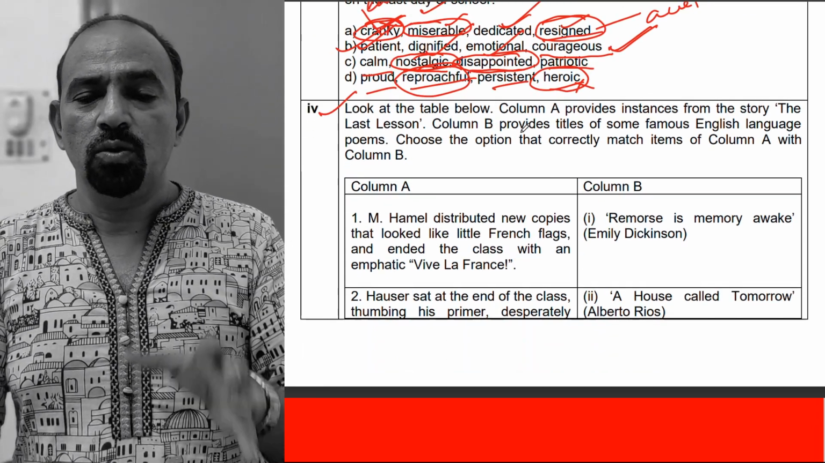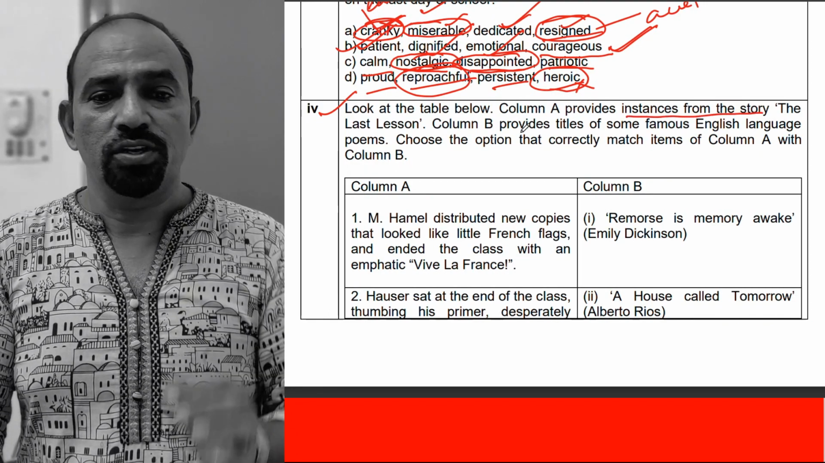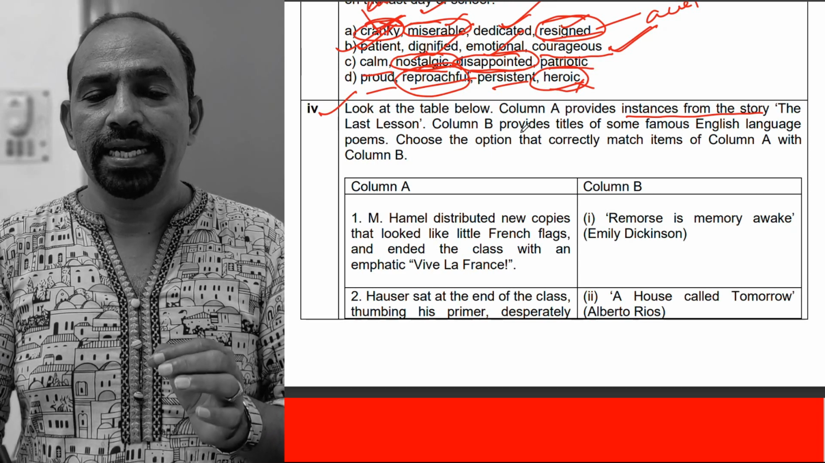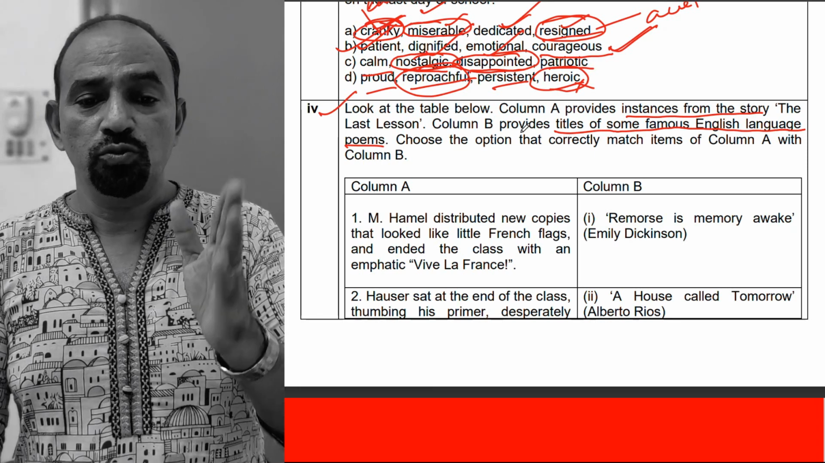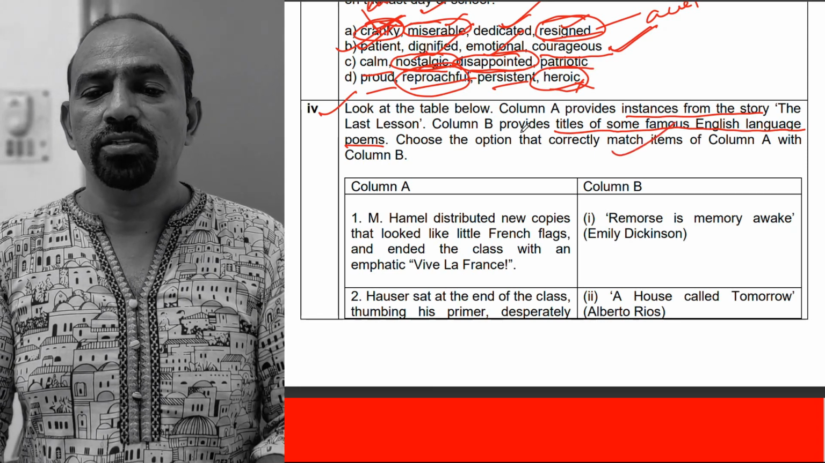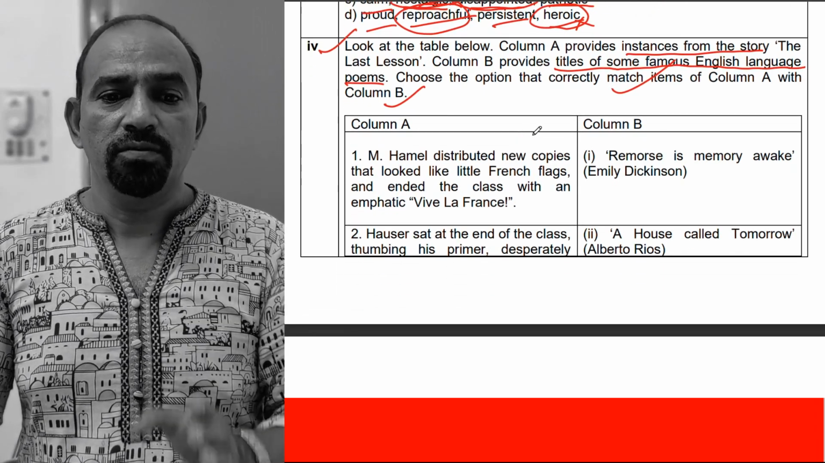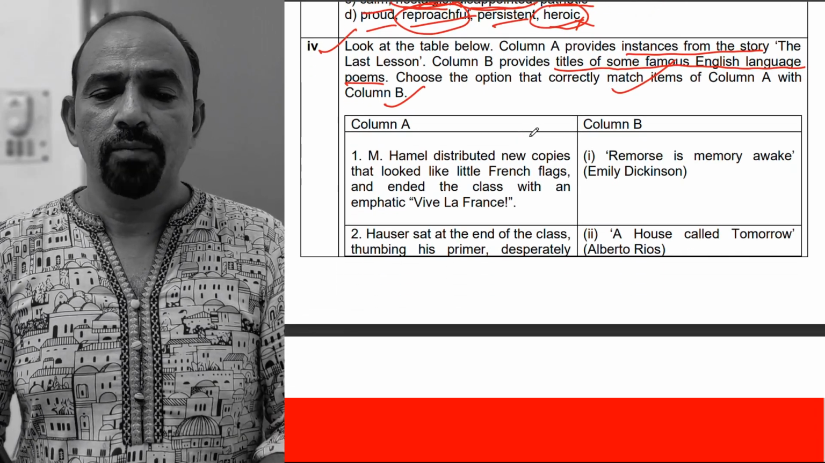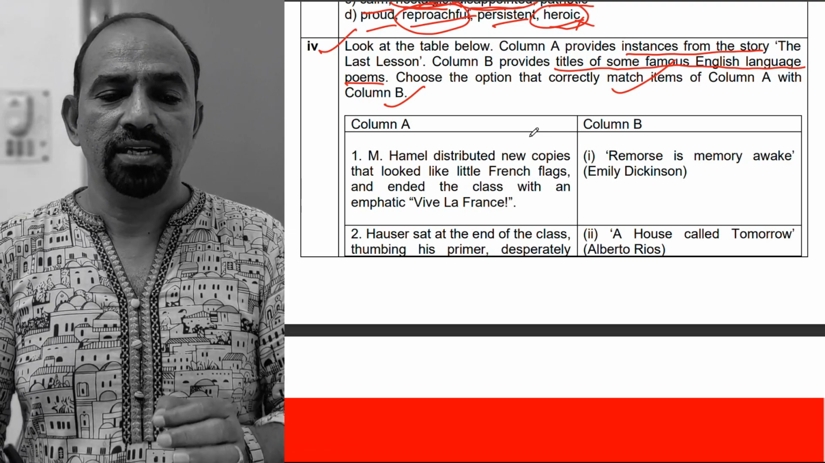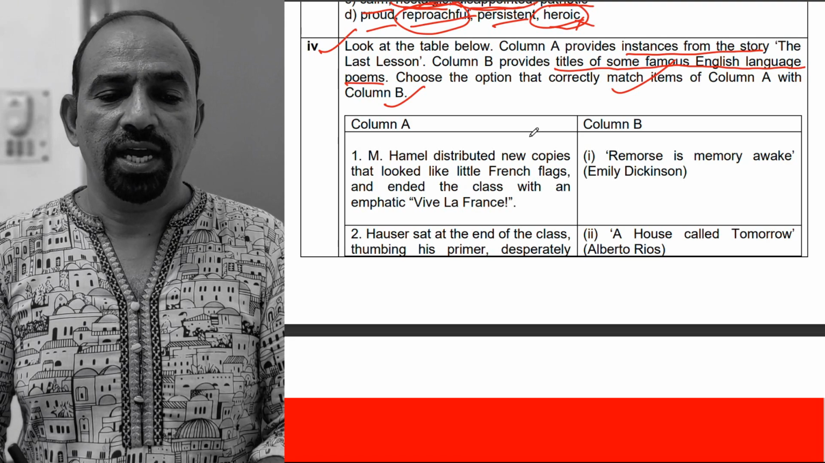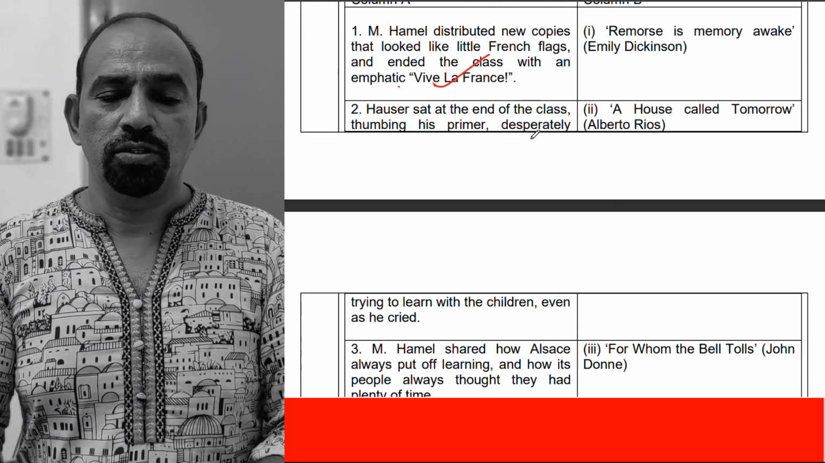Look at the table below. Column A provides instances from the story, The Last Lesson. Column B provides titles of some famous English language poems. Choose the option that correctly matches items of column A with column B. Look at the first column. Monsieur Hamel distributed new copies that looked like little French flags and ended the class with an emphatic Vive la France.